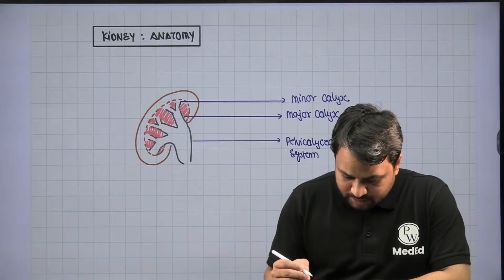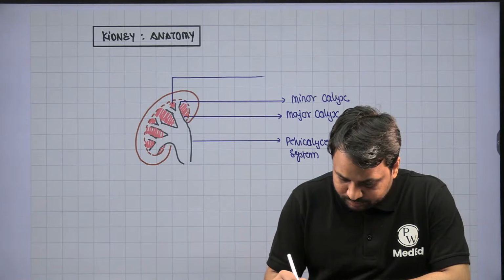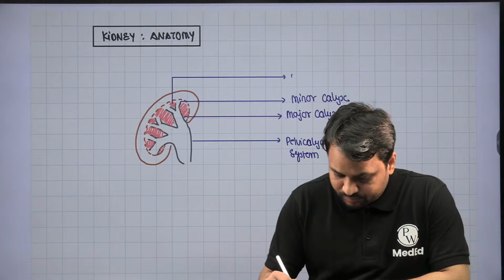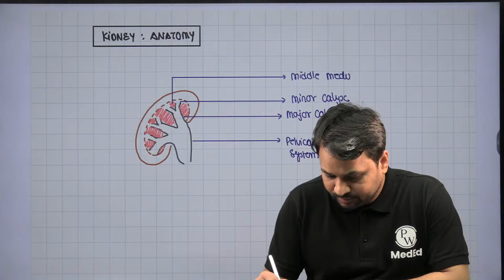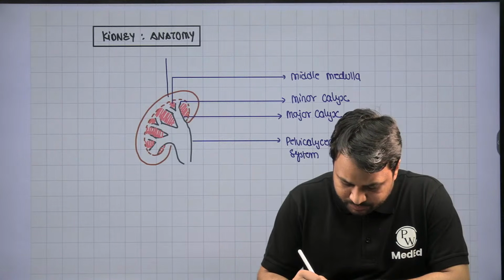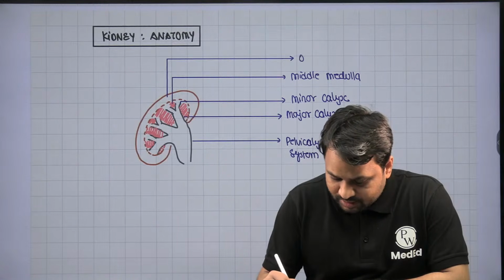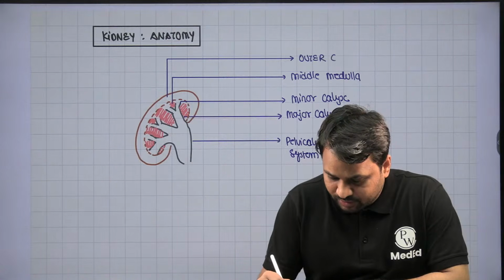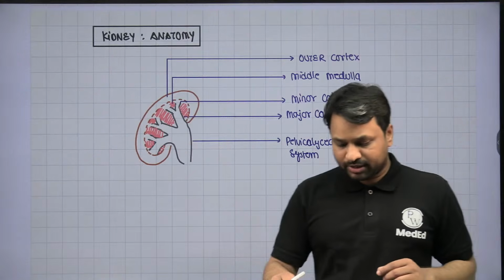Then you will notice that there is the middle medulla of the kidney. And then you have the outer cortex of the kidney. So you have the middle medulla and the outer cortex of the kidney.